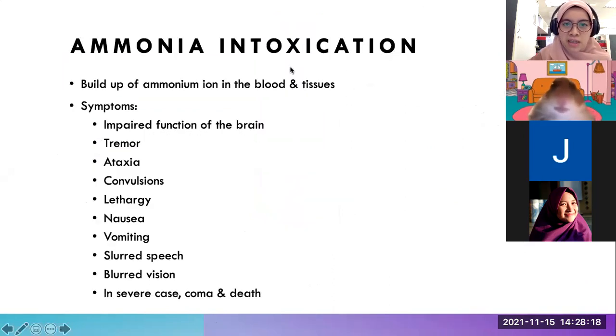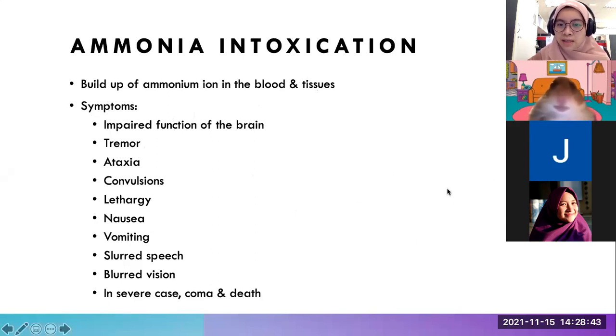So ammonia intoxication refers to the build-up of ammonium ion in the blood and also tissues. The symptoms include impaired function of the brain. When this ammonium is transported into our brain, it will be converted into other compounds which can draw water into our brain cells.